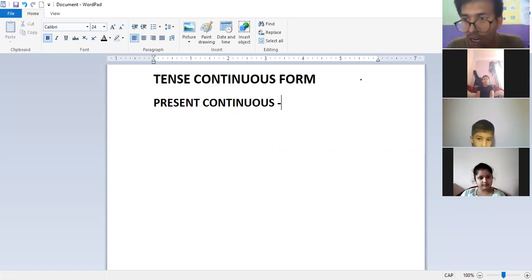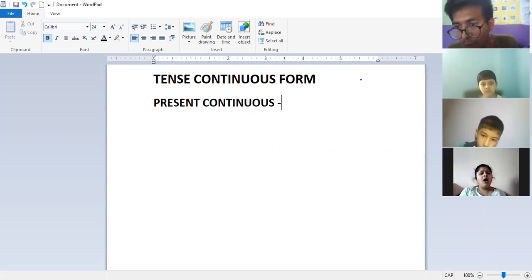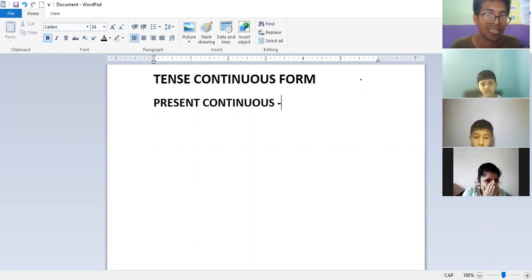If the action of the future is ongoing, that is future continuous. But in this class I will let you know which main verb and which helping verb we have to use for changing present continuous into past continuous and past continuous into present continuous, and I will also teach you the formula, examples and helping verbs.